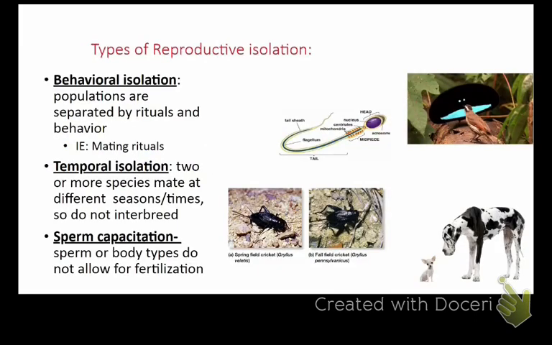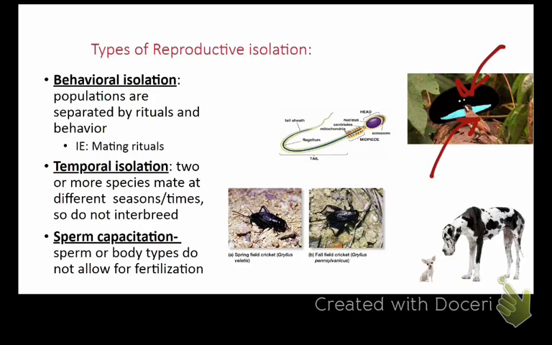So there are three types of reproductive isolation that you need to know about. The first one is behavioral isolation. So populations are separated by rituals and behavior. Okay? So for example, their mating ritual might be different. Such as this bird may have a different call than this bird, and therefore they're not going to mate because their mating calls are not compatible.